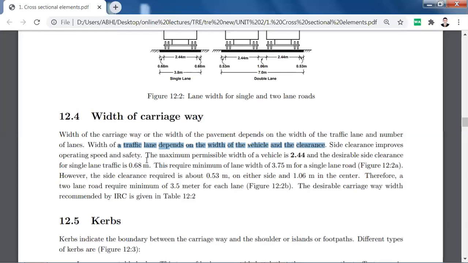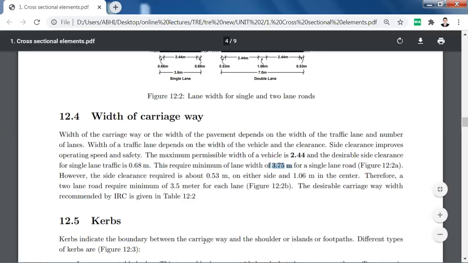The maximum permissible width of a vehicle is 2.44 meter and the desirable side clearance for a single lane is 0.68 meter, and thus the required length is 3.75 meter. Curb indicates the boundary between the carriageway and the shoulder, islands or footpaths.